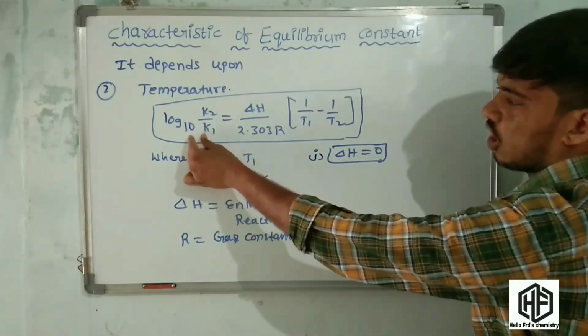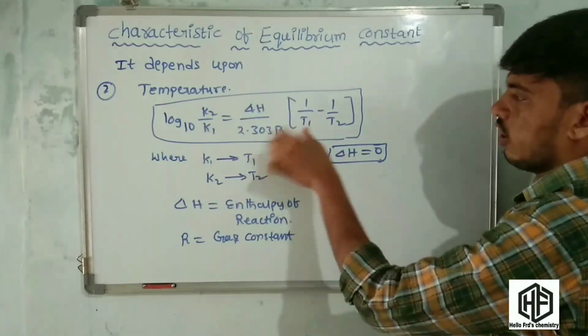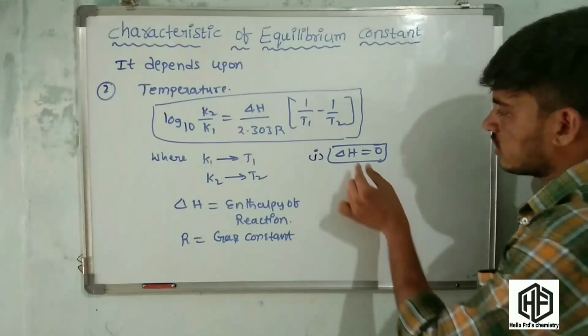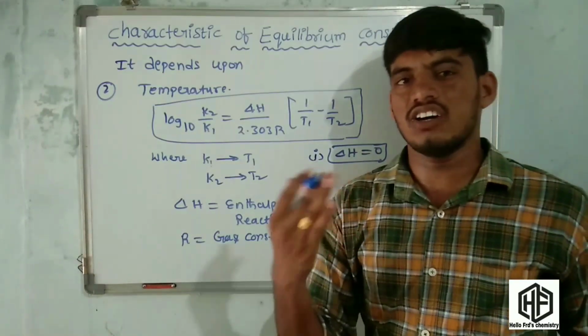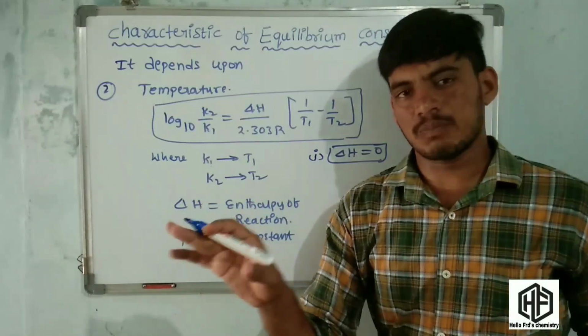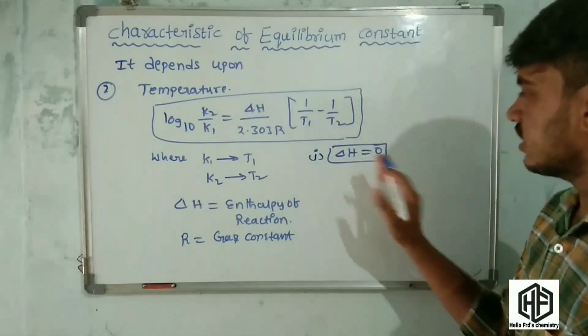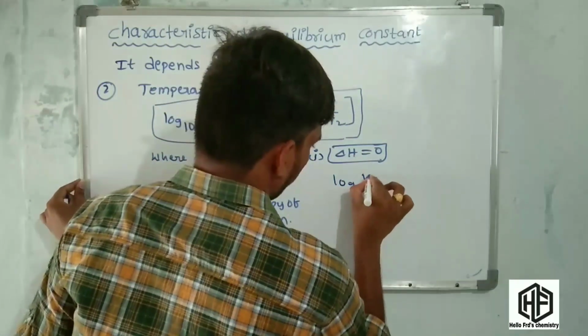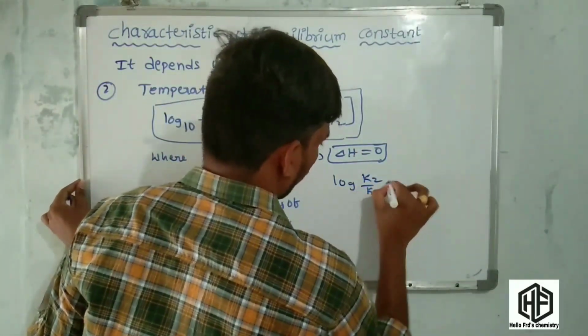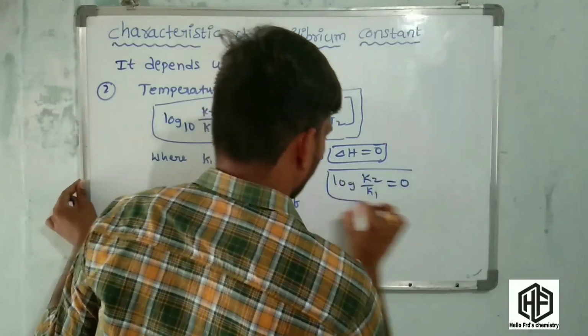What happens there to log K2 by K1 with the temperature? Friends, delta H equal to 0 means the heat is neither absorbed nor released in that particular reaction. What happens there?